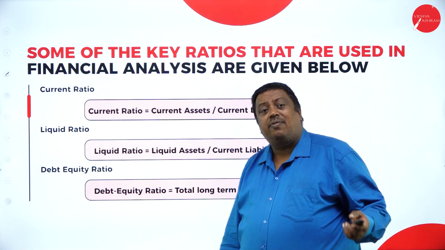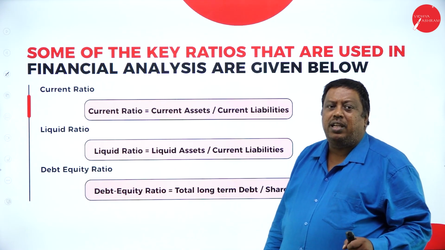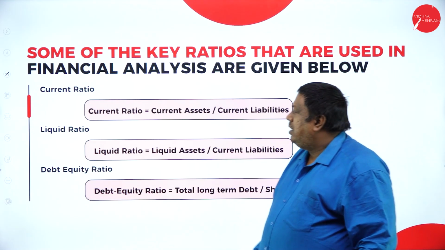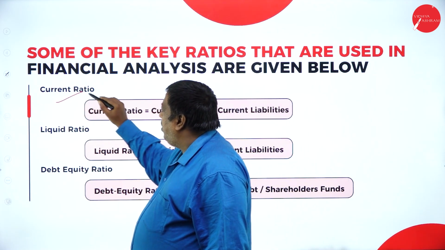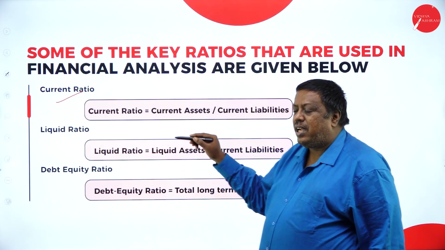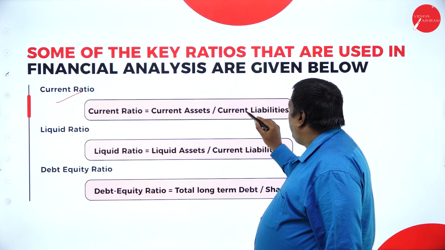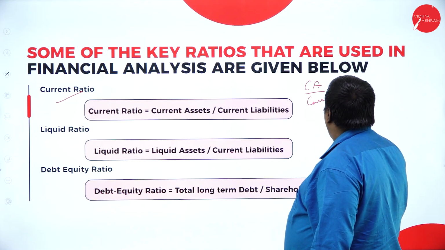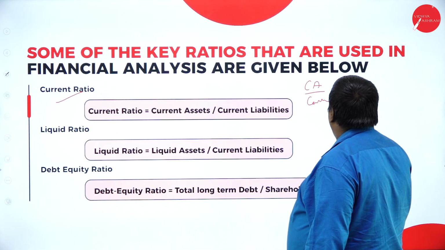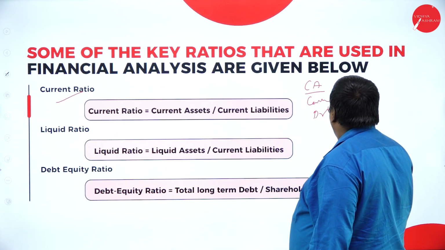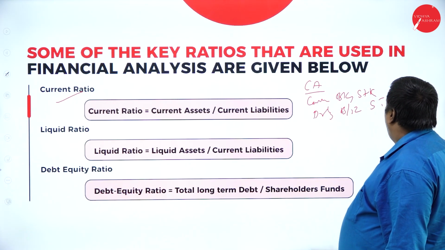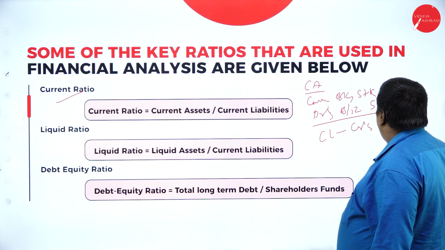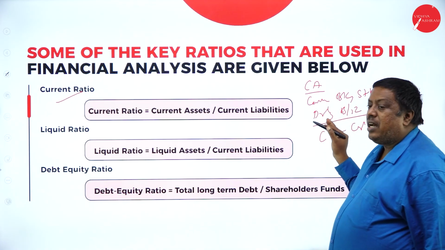Which factors guide me to analyze the financial performance and position of the company? The first ratio we have here is the current ratio. Current ratio is ascertained with the help of current assets divided by current liabilities. Current assets are cash, bank, stock, debtors, bills receivable, short-term loans and advances. Current liabilities are creditors, bills payable, like this. These are the current assets and current liabilities.